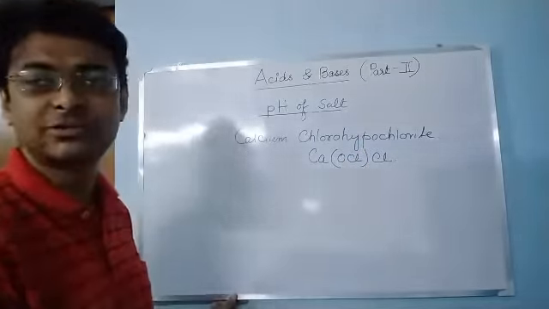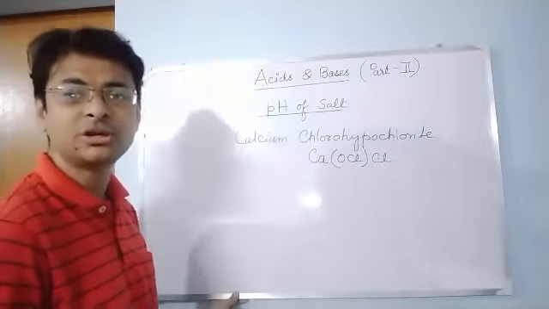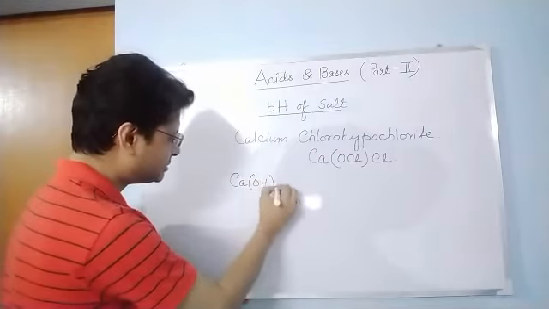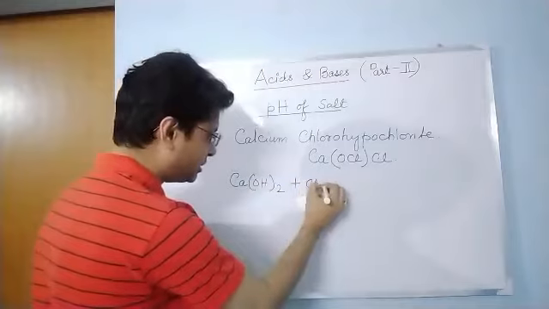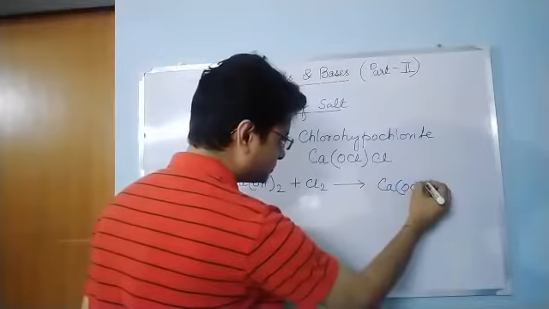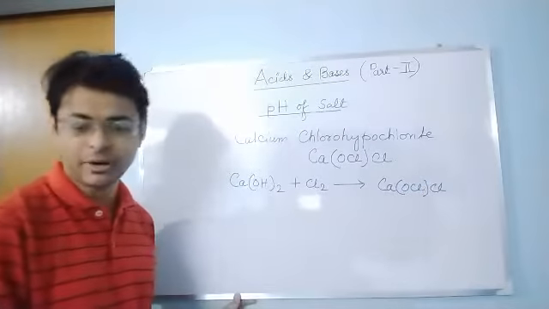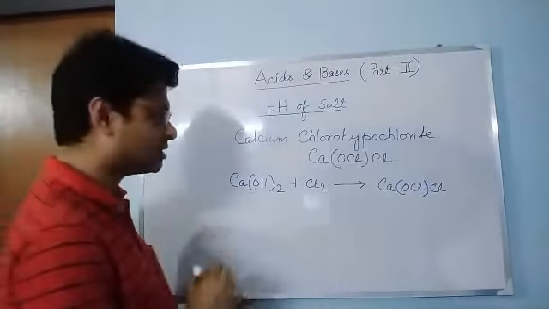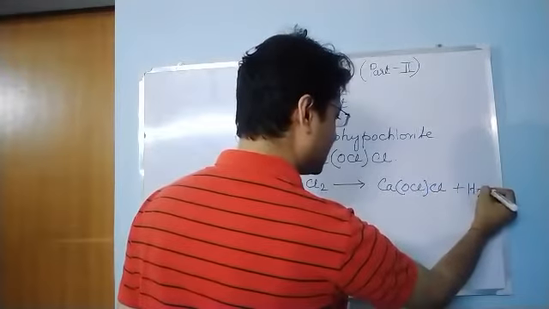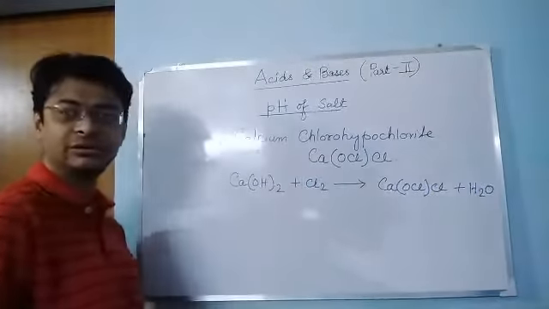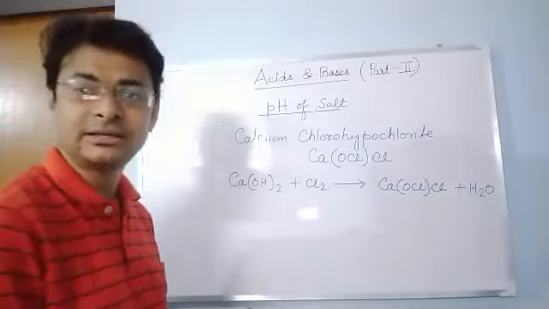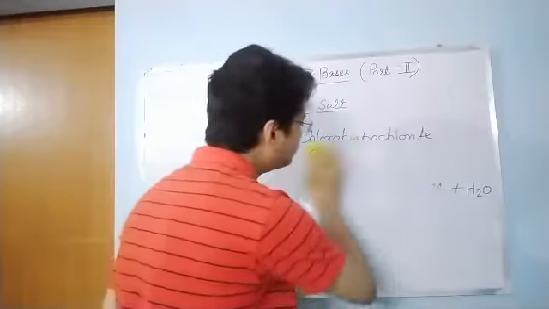How is bleaching powder produced? Bleaching powder is produced by the action of calcium hydroxide, or slaked lime, and chlorine. Okay. Another salt that is important for your syllabus is baking soda.